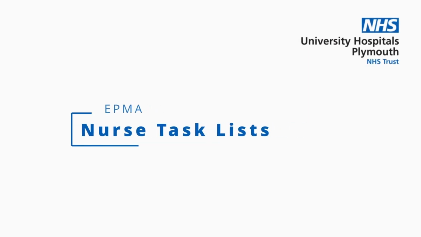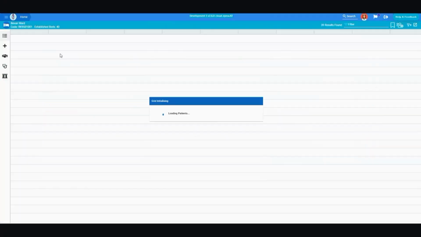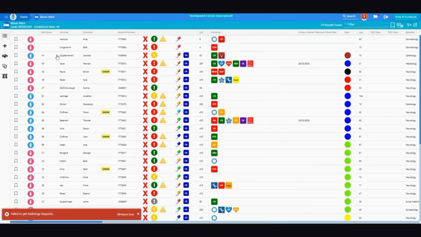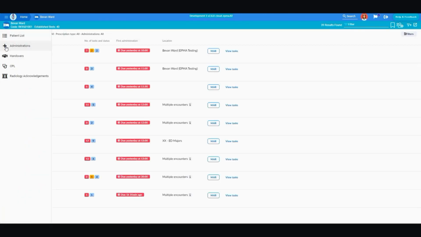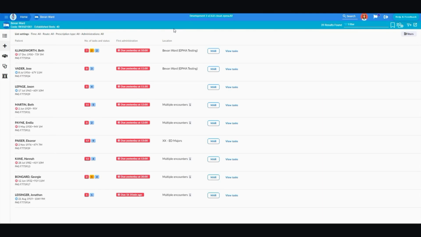Firstly, we will look at the upcoming changes to the nurse task list properties. In the previous nurse task list, you would have been able to see chronologically sorted administration tasks, with the latest administration tasks at the top of the list and the planned administrations further down. Here, a patient with multiple tasks would appear multiple times.